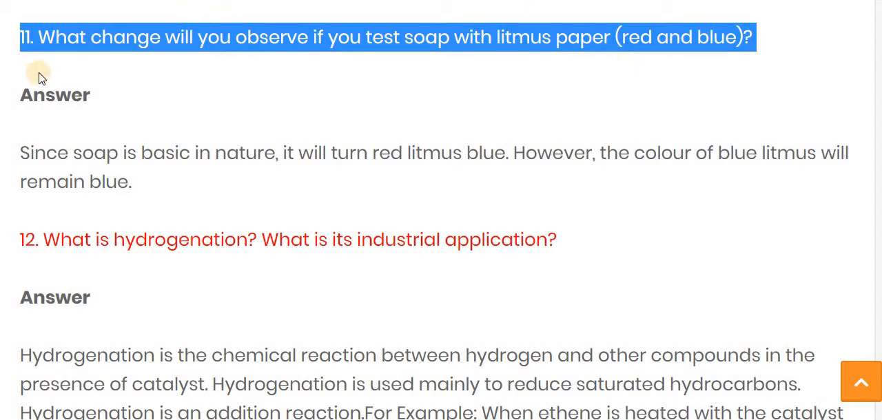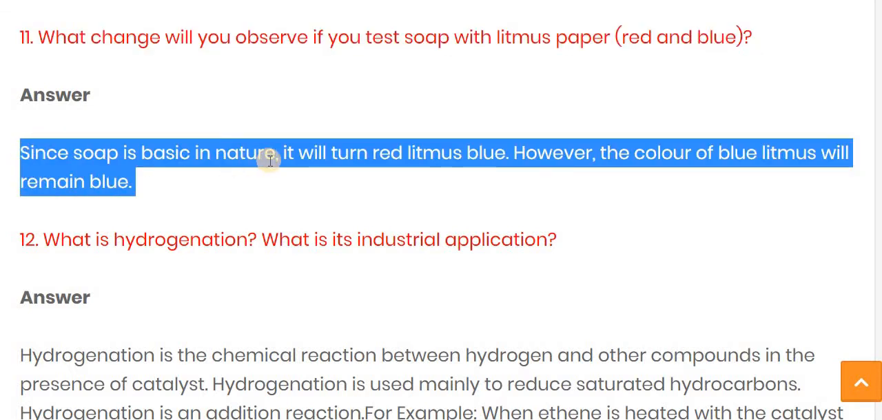The question is, what change will you observe if you test soap with litmus paper, red and blue? Then the answer is, since soap is basic in nature, it will turn red litmus to blue. However, the color of blue litmus paper will remain blue. Now the question number 12.